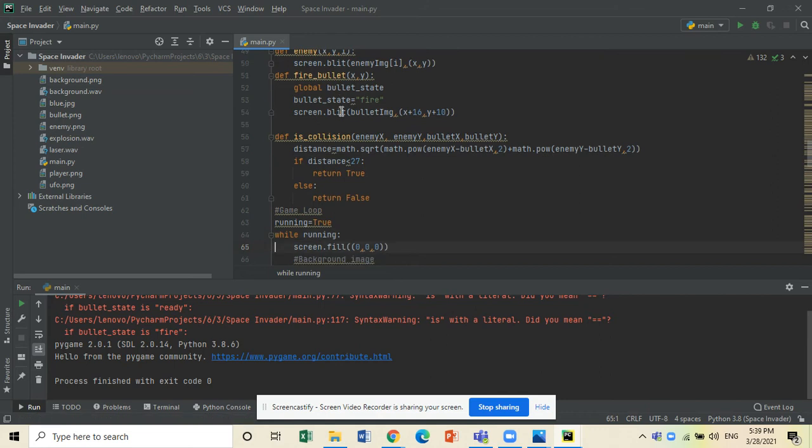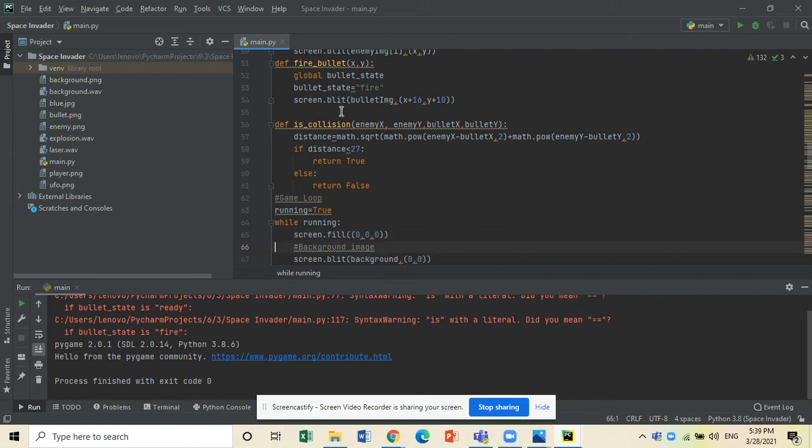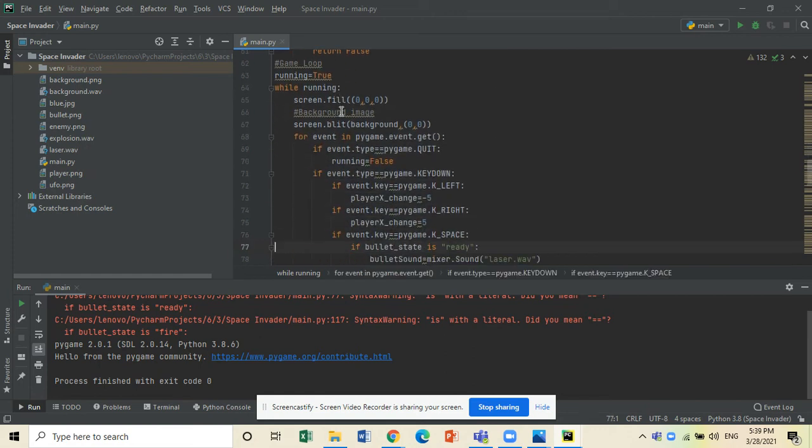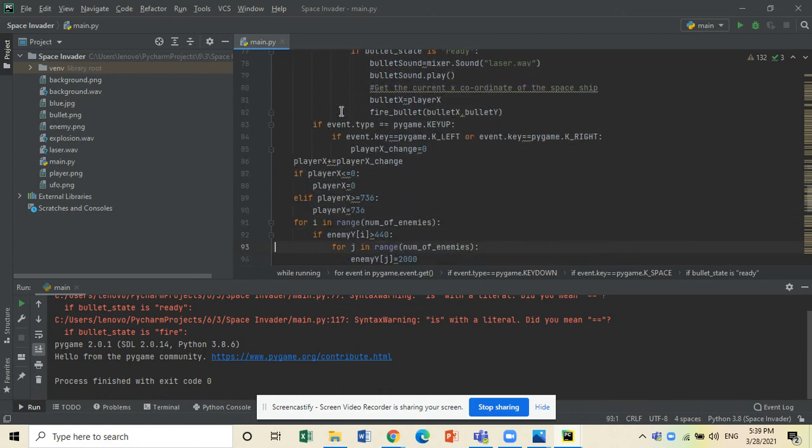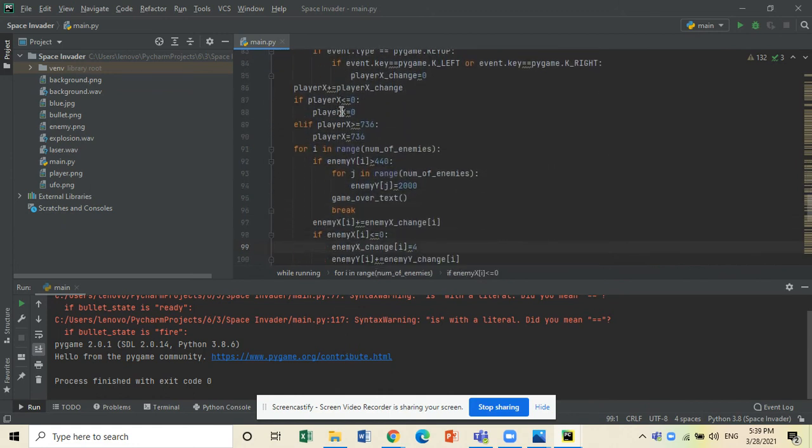As we come down or scroll down, we reach the game loop. The game loop is very important to keep the program running until we quit the game. Based on the keys, the player moves, and enemies shouldn't go beyond the edge.